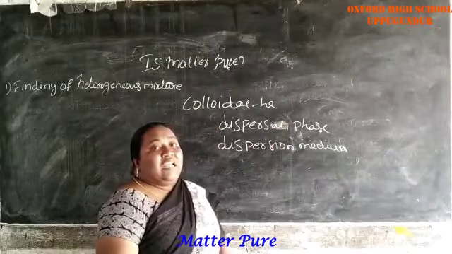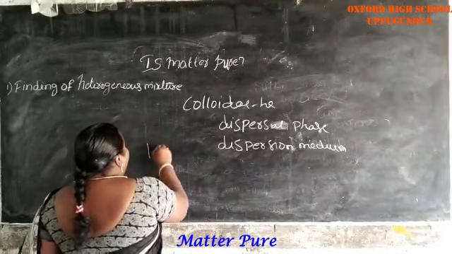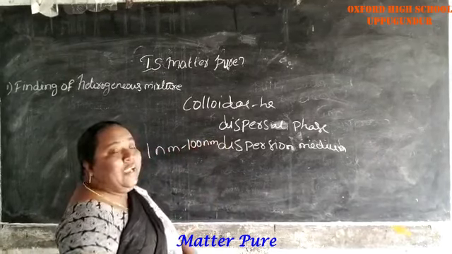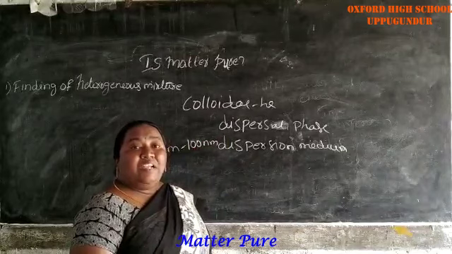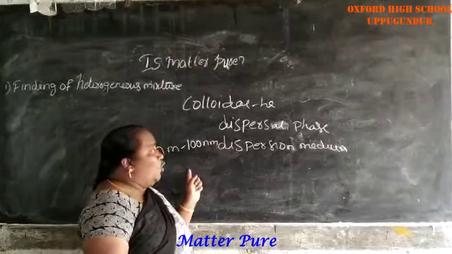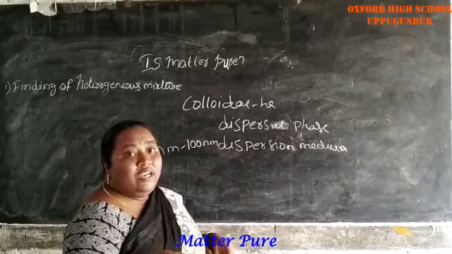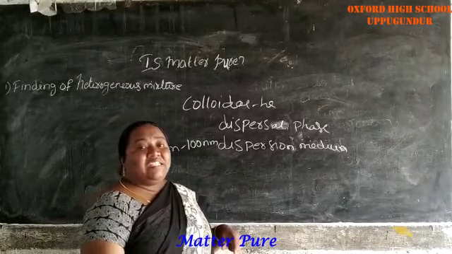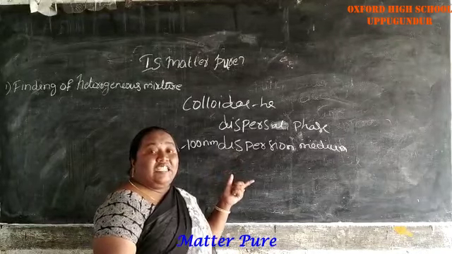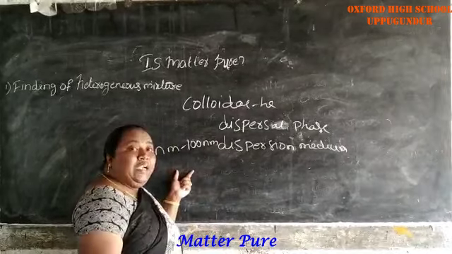In the dispersed phase, the size of the colloidal particles is very small, from 1 nanometer to 100 nanometer. The dispersion medium is the medium in which the particles are dispersed. Again, in the dispersed phase, the size of the particles is 1 nanometer to 100 nanometer.